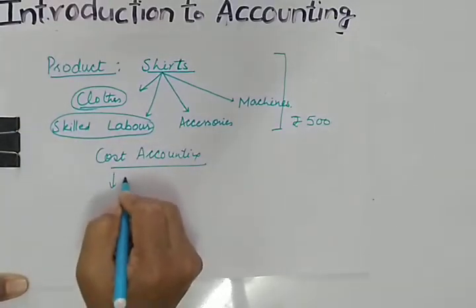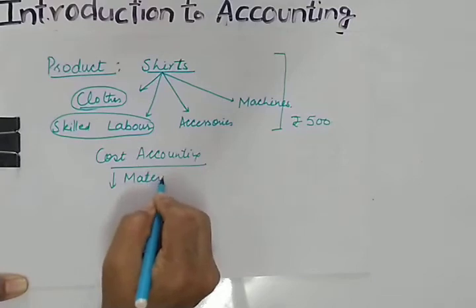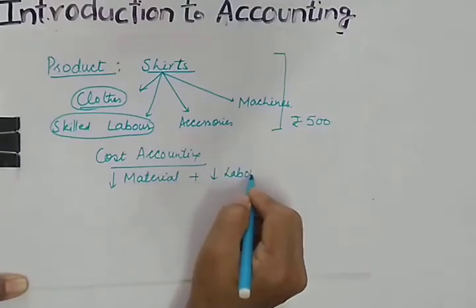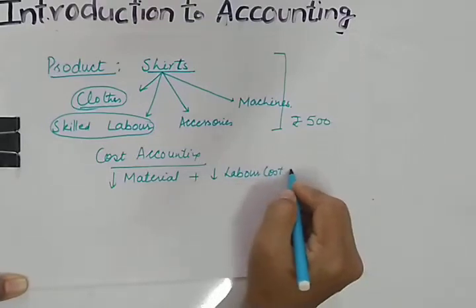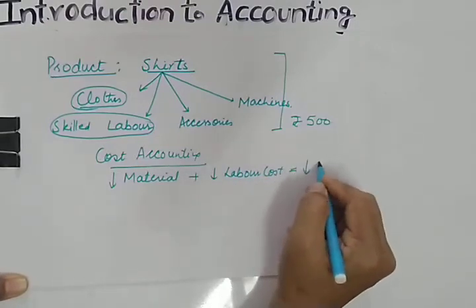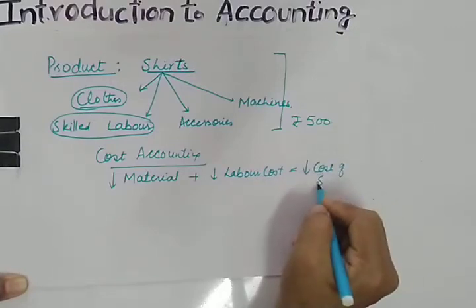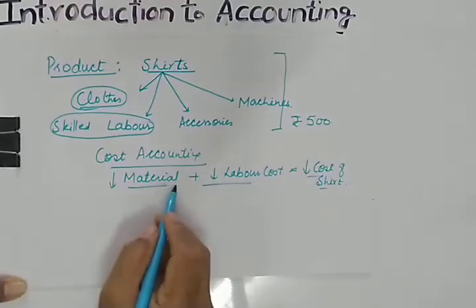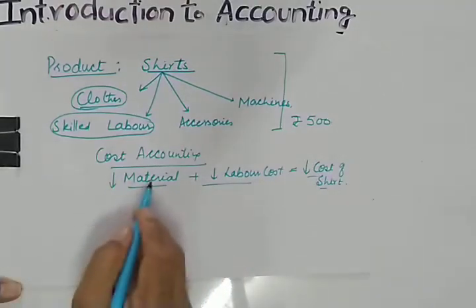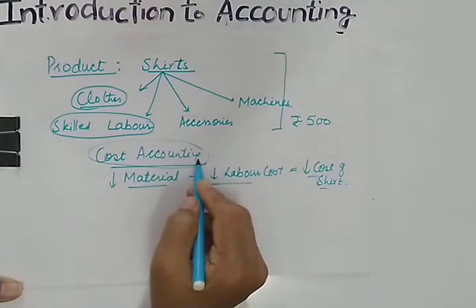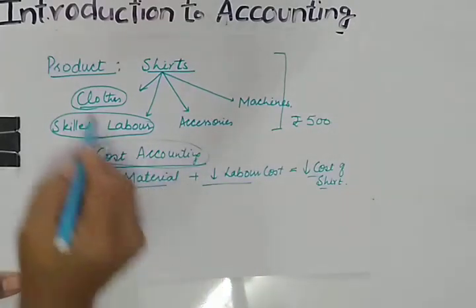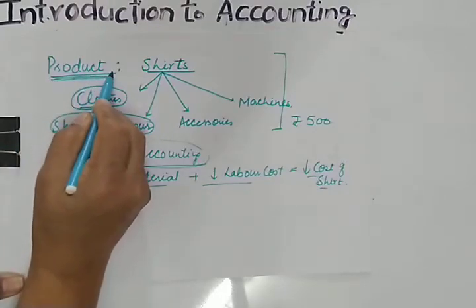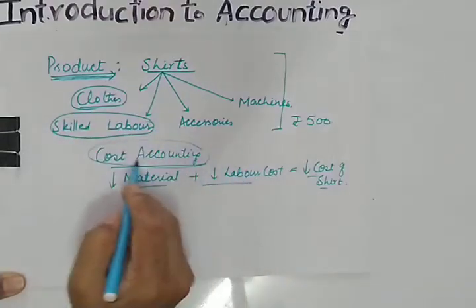If material cost can be reduced and labor cost can be reduced, skilled labor, then obviously you will be able to reduce the cost of the shirt. So how to control the cost of a particular item, this you come to know through cost accounting. I hope this must be clear to you. How to reduce production cost, this you will come to know through cost accounting.